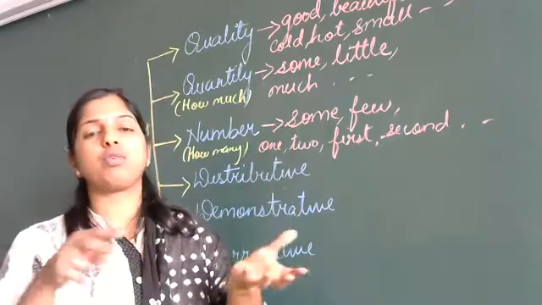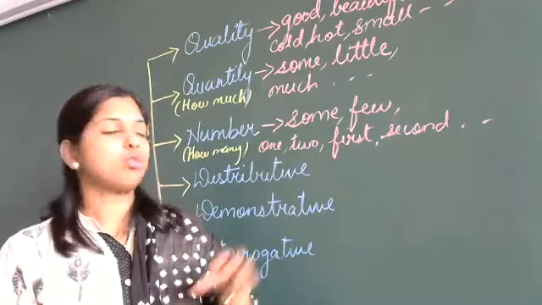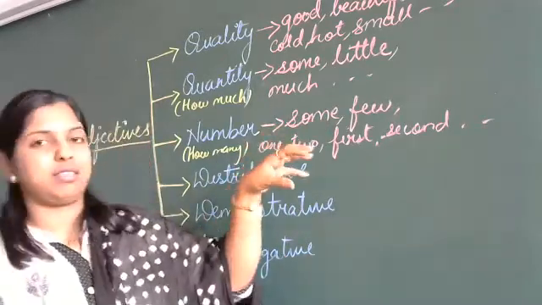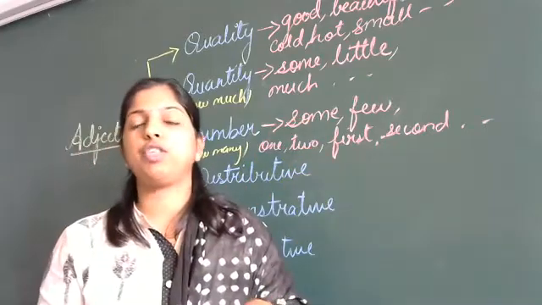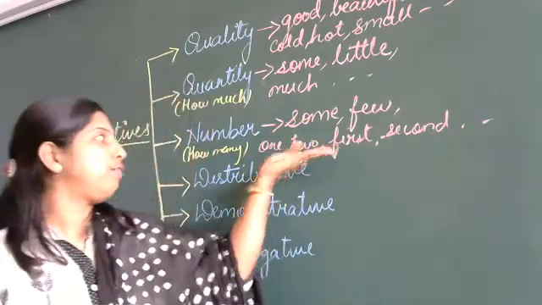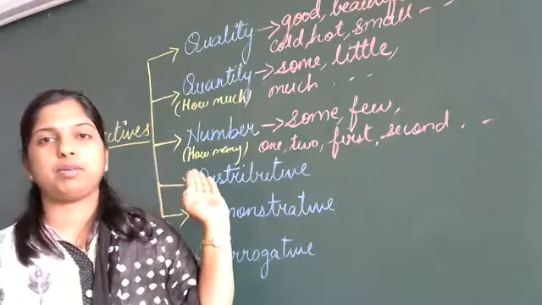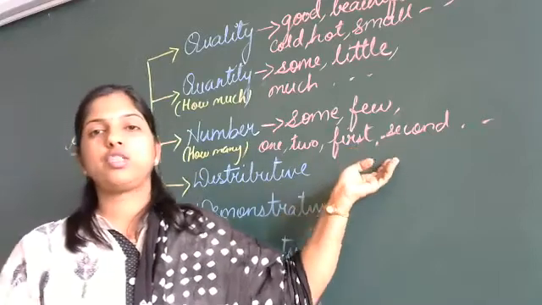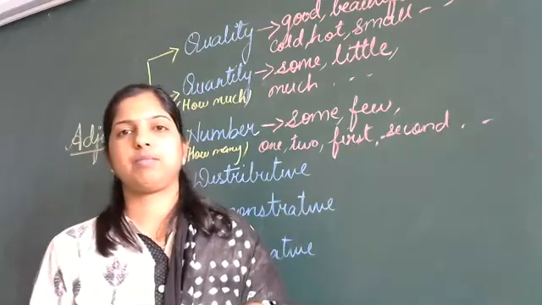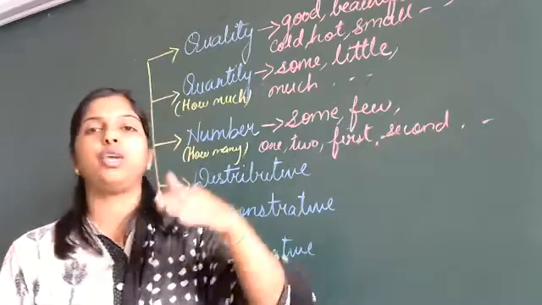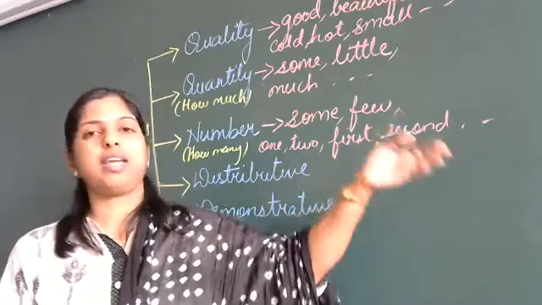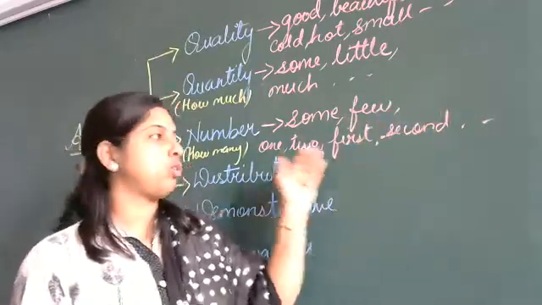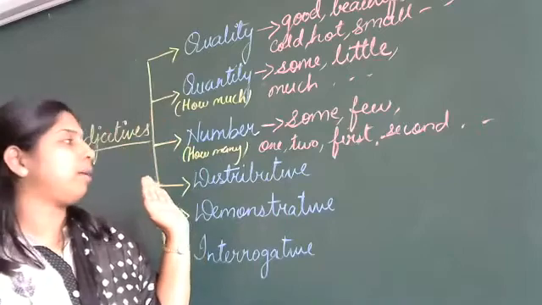I have some books in my bag. So the objects, the nouns which are countable, which you can count easily, will give you adjective of number. Then first: she stood first in the class. I was second in the queue. So first, second, third, fourth, and so on. These all also come under adjective of number.